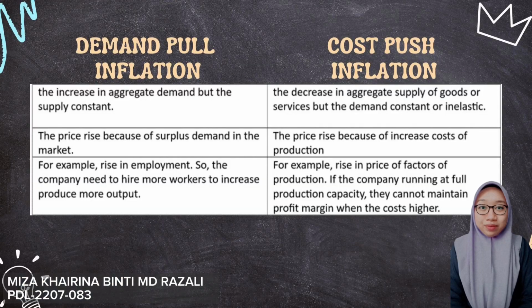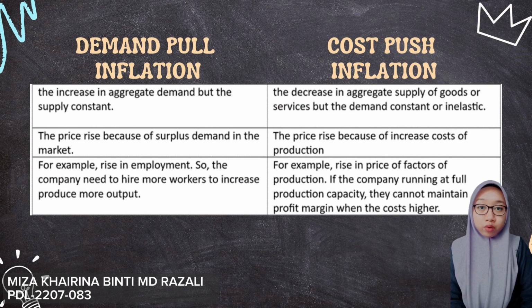For demand-pull inflation, it means the aggregate demand is increased but the supply is constant. The reason why the price is increased is because there is a surplus demand in the market. For example, a rise in employment. If the company wants to produce more output, the company needs to hire more workers.